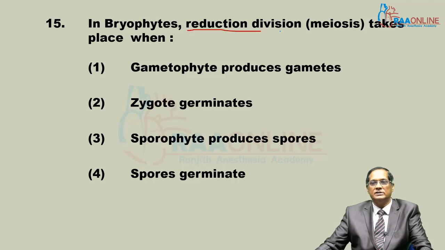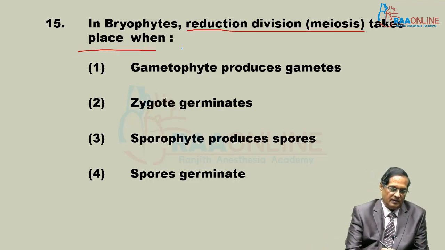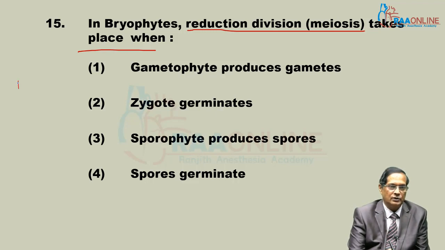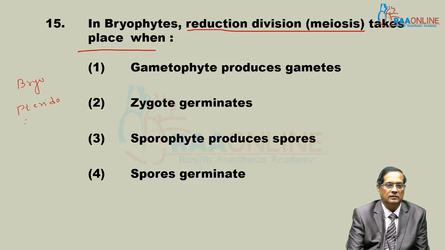In bryophytes, reduction division, or meiosis, takes place. Very simple. Bryophyta, pteridophyta, gymnosperm and angiosperm.